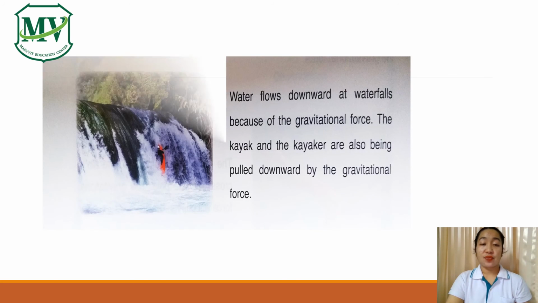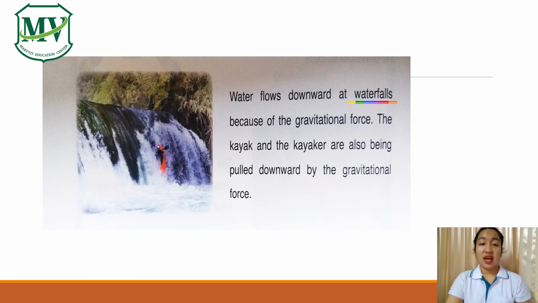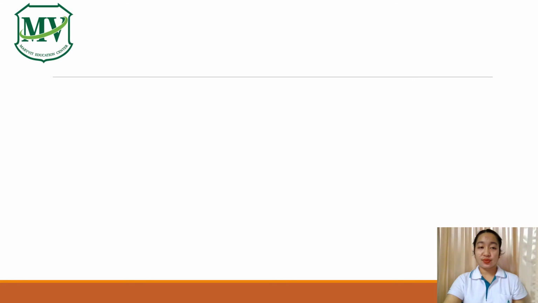And lastly, the waterfalls. I know you haven't seen a waterfall going up, right? Because it's always going down because of, yes, gravitational force. In the waterfall, there is a kayak and kayaker that were also being pulled downward because of gravitational force.